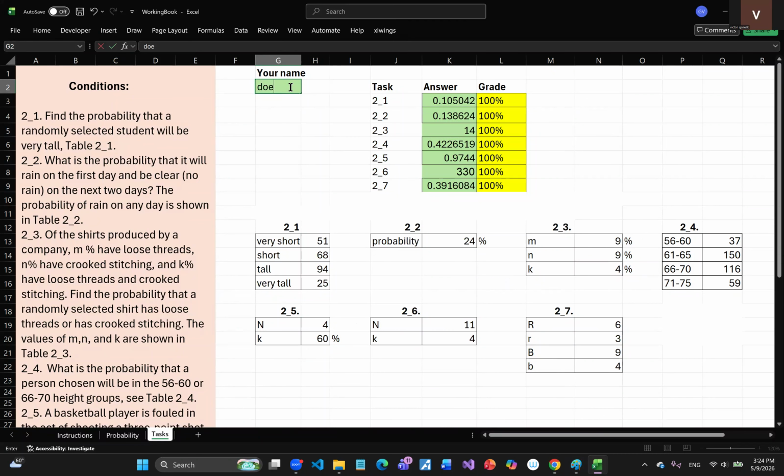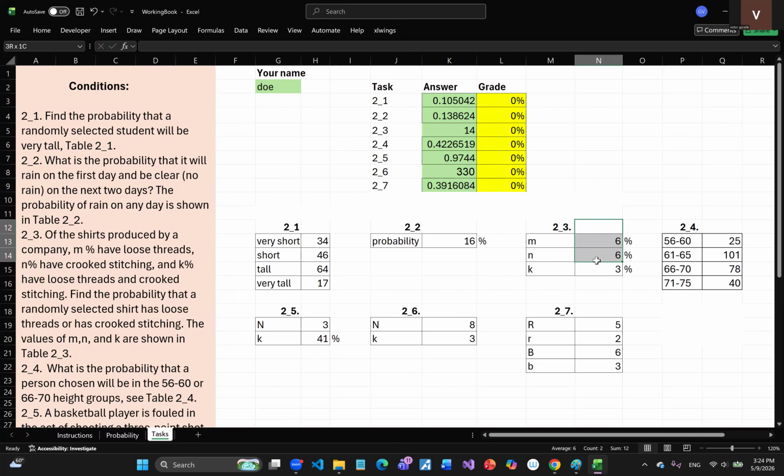For example, for the name Doe, the input values for problem 2.3 are 6, 6, and 3. The correct answer to this problem is 9. The student can get this answer from AI. However, if the student inserts the correct answer into the corresponding cell, my algorithm will generate a grade of 0%. Any other answer will also generate the answer of 0%. It is achieved with the help of the hidden Excel formulas.